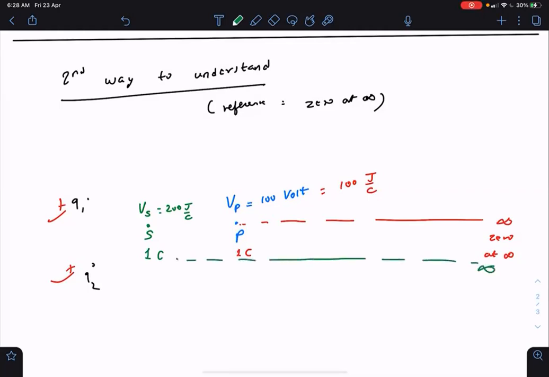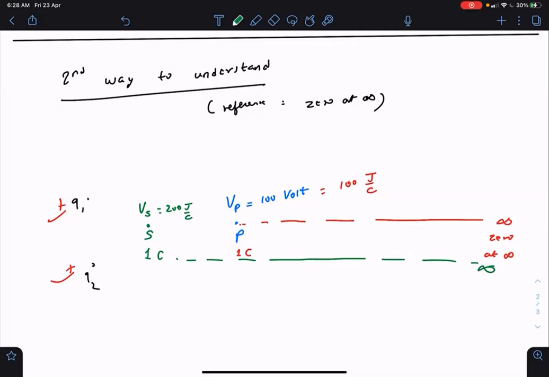And while throwing it away to infinity, how much capability this electric field has got, which means how much work it will be doing. So it will be doing 200 joule of work on this 1 coulomb charge while throwing it away to infinity. On every 1 coulomb charge, 200 joule of work will be done by this electric field.